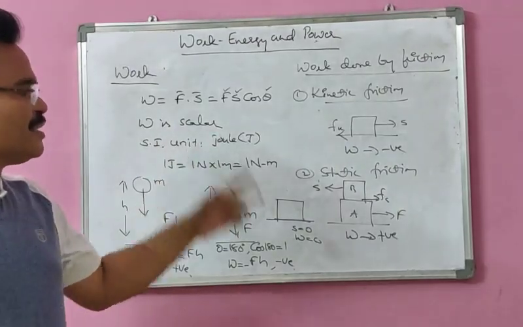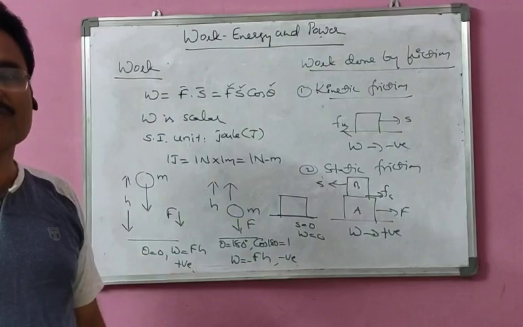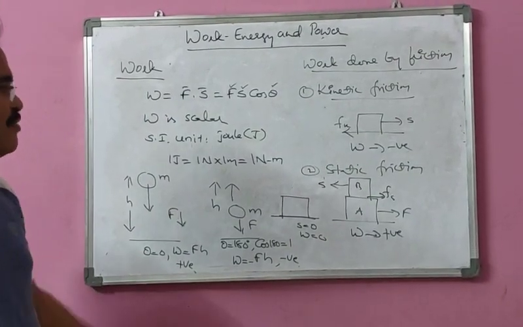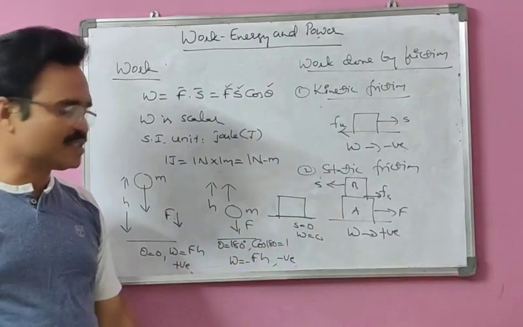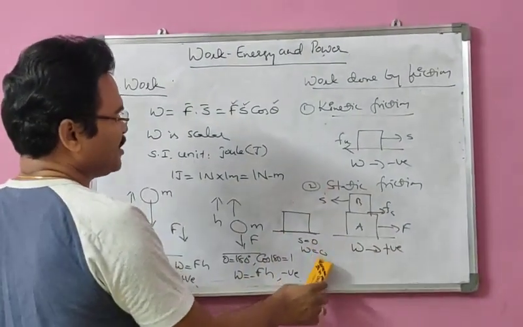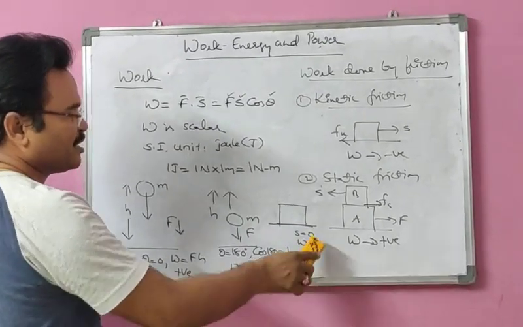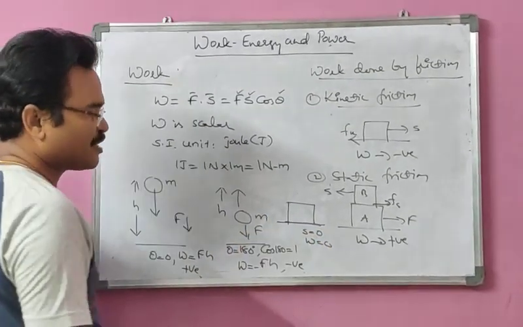Depending on the angle theta and also the value of S, we are going to have different work done values. If theta equal to 0, work done is maximum; theta 180, negative; theta 90, work done is 0.